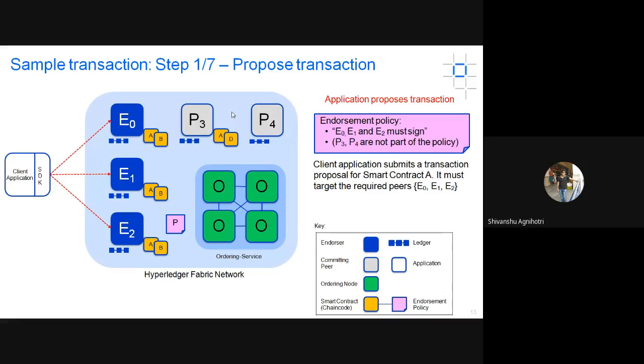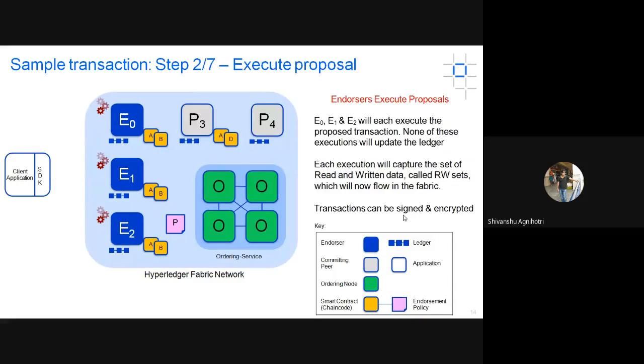So the first step is to propose the transaction. As we can see here, the client application submits a transaction proposal to these three endorser peers. And now the second step is to execute the proposal. Whatever proposals were given by the client-side application are going to get executed at each peer, and there will be some changes corresponding to them.